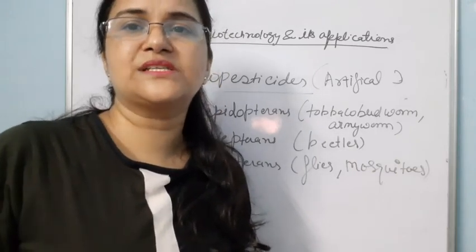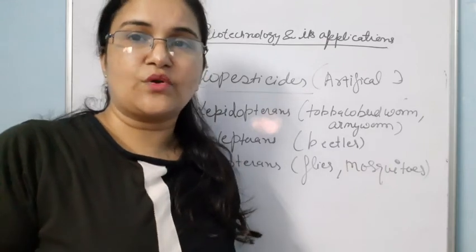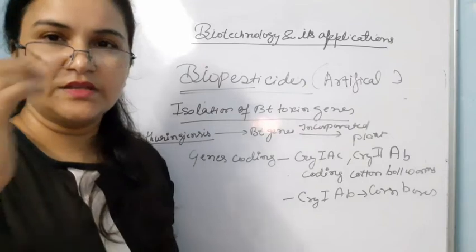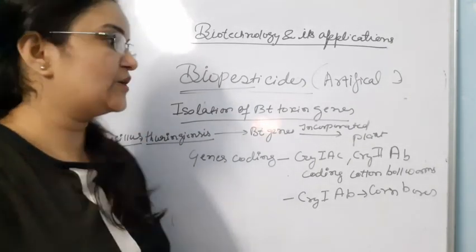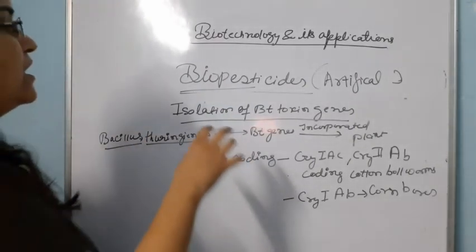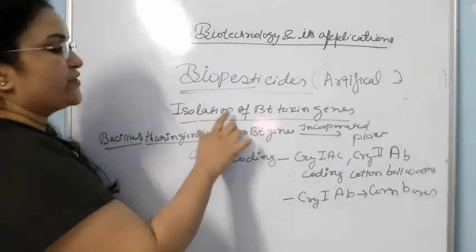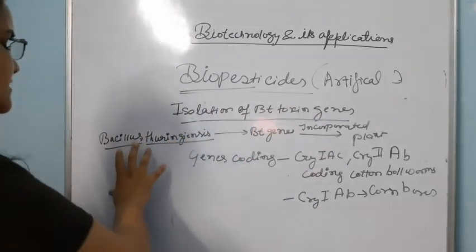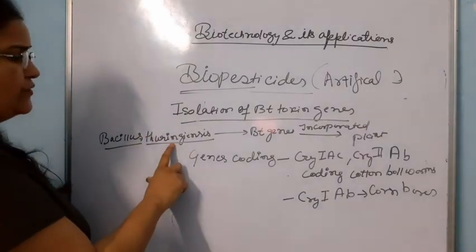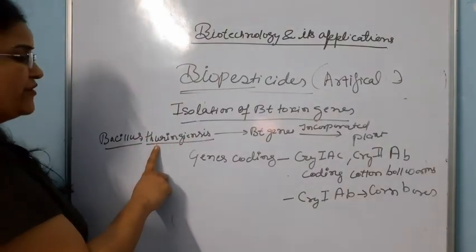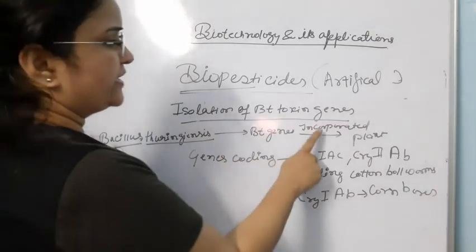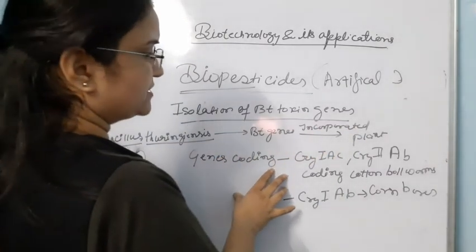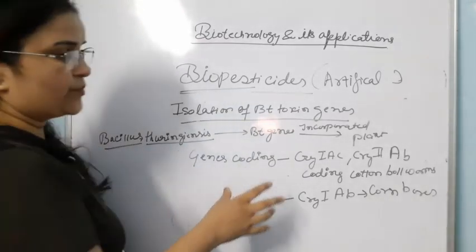Now, how is the isolation of these Bt toxin genes possible? We will study it. Here we will come to know how we can extract these genes. Isolation of Bt toxin genes: its source is Bacillus thuringiensis, from where it is isolated and then incorporated in the plant, and the genes which are coding for this Bt toxin protein.